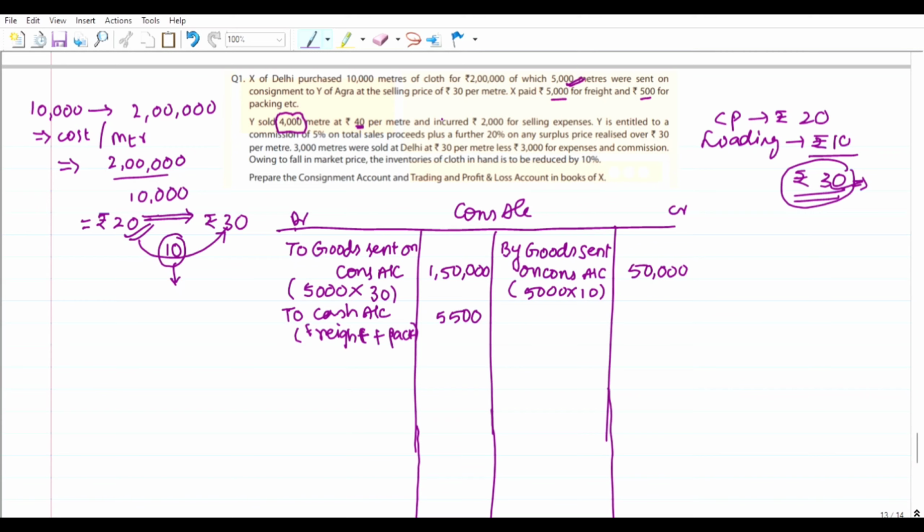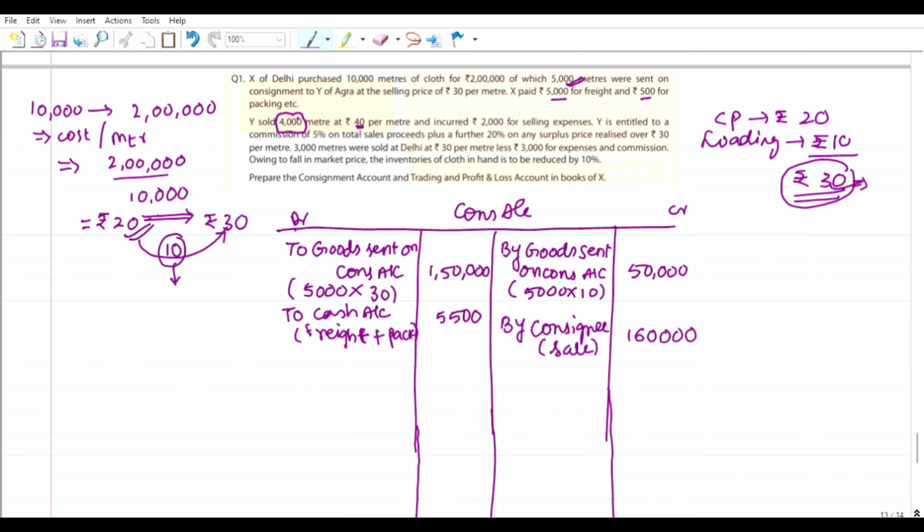What is this? We can say it is sale of goods by the consignee. So for that we make the consignee a debtor and credit the consignment account, because that is an income. We write the entry: consignee account debit, and in brackets sale. How much? 4,000 into 40, 1,60,000.